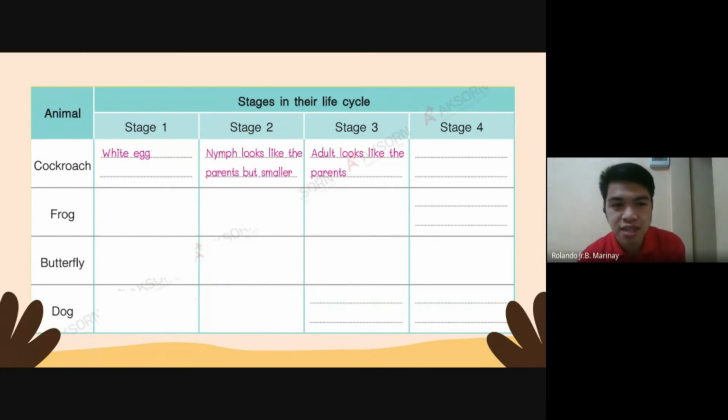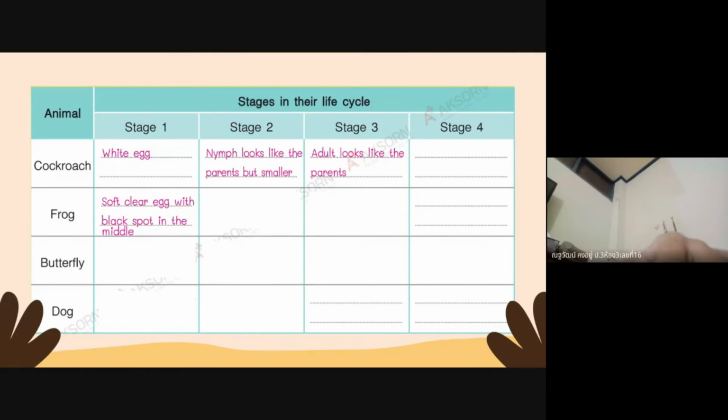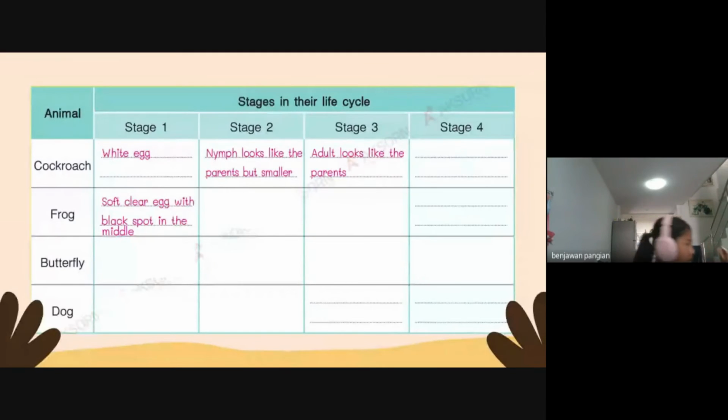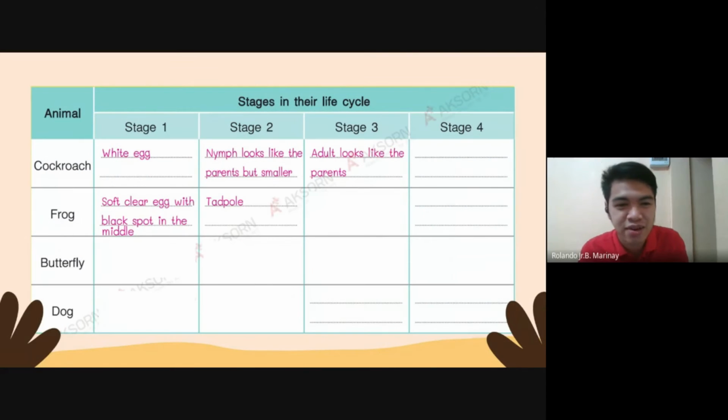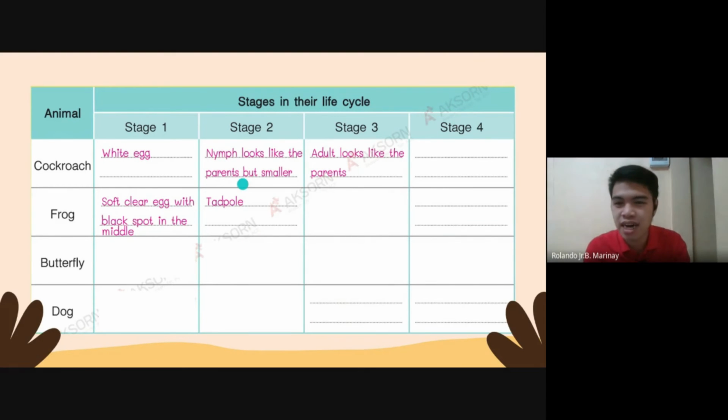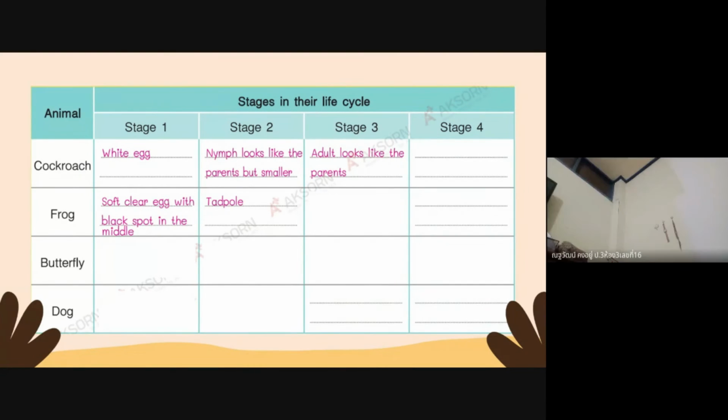Next, what is the first stage of the frog? What is the first stage of the frog? Do you know? Okay, I will give you the first answer. Can you still hear me? Alright, okay. And then after that, it becomes a tadpole. Okay, it looks like a fish, but it has hands and feet on it. Okay?